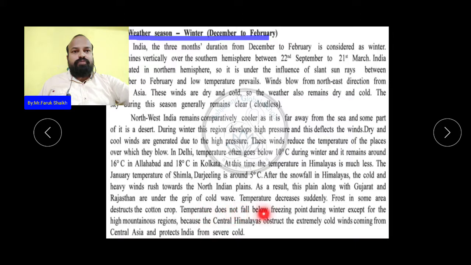Temperature does not fall below freezing point during winter except in the high mountainous regions, because the central Himalaya obstructs the extremely cold wind coming from Central Asia and protects India from the severe cold.